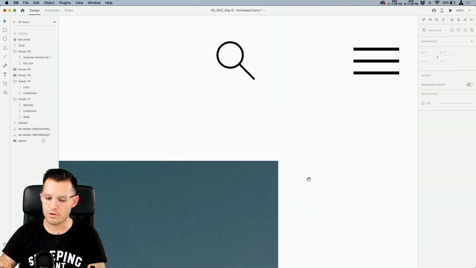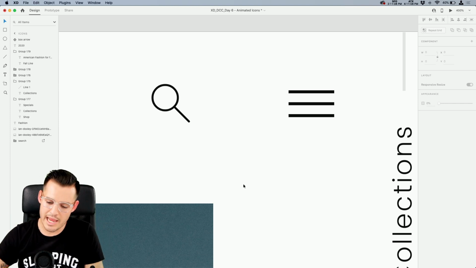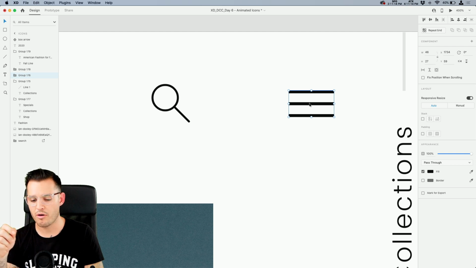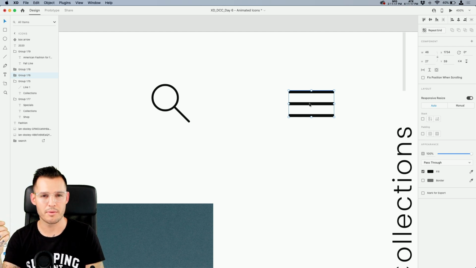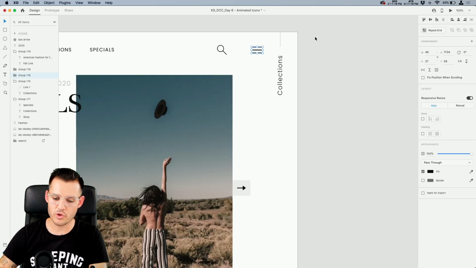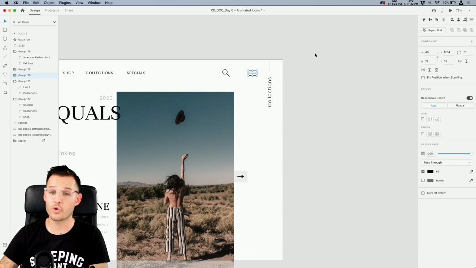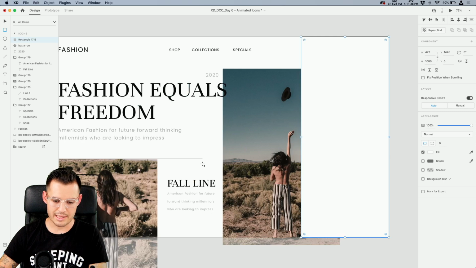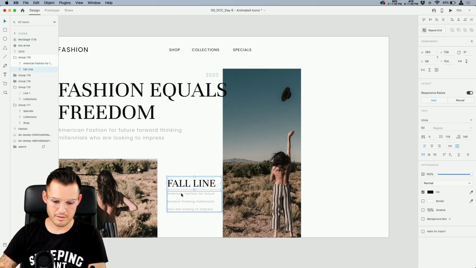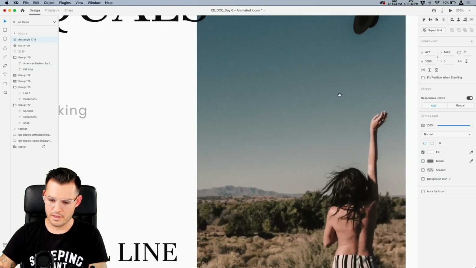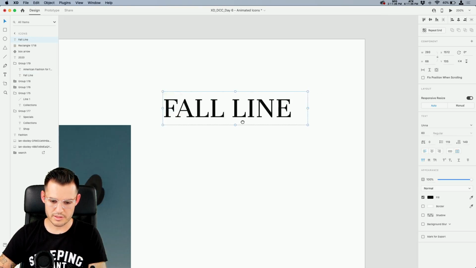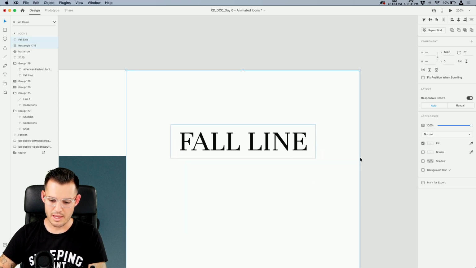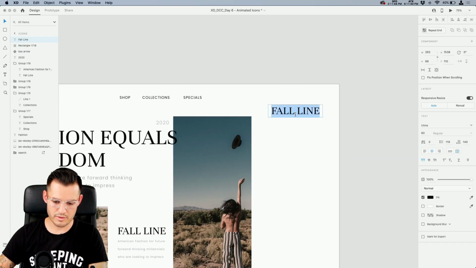Let's do a little bit more of a complex one, shall we? Maybe we would tap our hamburger and it's gonna open up a menu, okay? So we don't have a menu created right now, but we could create one really, really quickly. So why don't we do this? Let's wire up a menu. So I'm just gonna do something like this, and let's take some nice big typography, and we will just put it right in there. We're going to make it center align text and align everything up in the center.